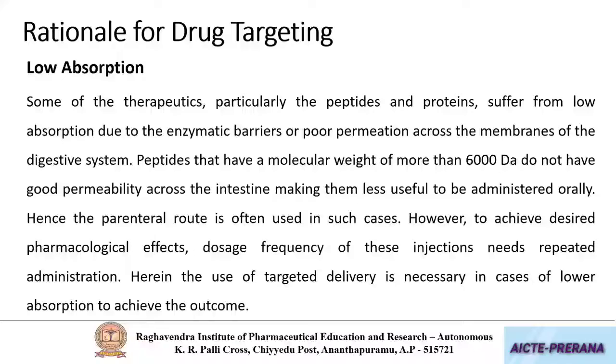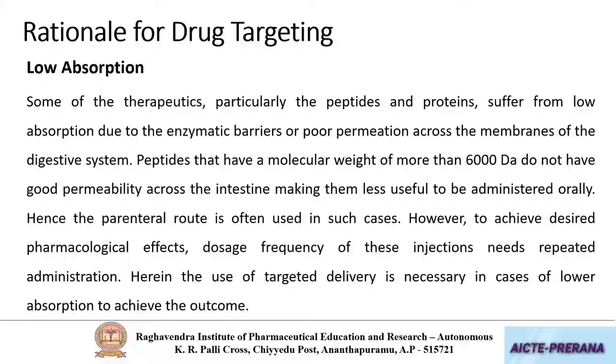Further, therapeutic agents like peptides and proteins may undergo degradation in the gastrointestinal tract. So, to avoid such degradation and also to improve the absorption of such high molecular weight peptides, we administer them intravenously. Even though administered intravenously, they will be circulating throughout the body.